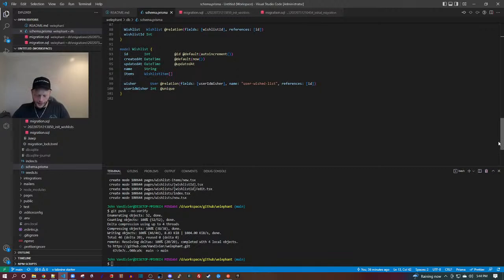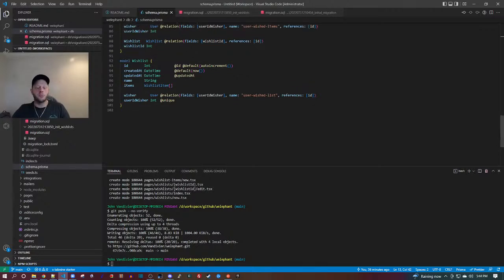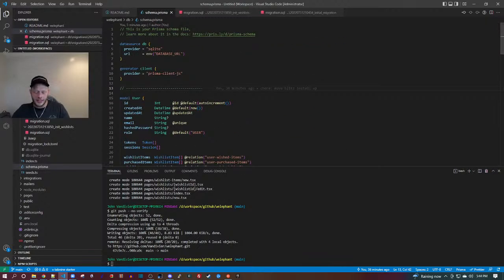Why use SQLite? The simplicity of real SQL, or is there a strong reason? So the reason that Blitz ships with a SQLite schema is because it can be done in memory with no database setup. So it's a developer convenience feature. As soon as we ship a productionized application, we are going to switch away from SQLite. So I personally do not use SQLite in production.